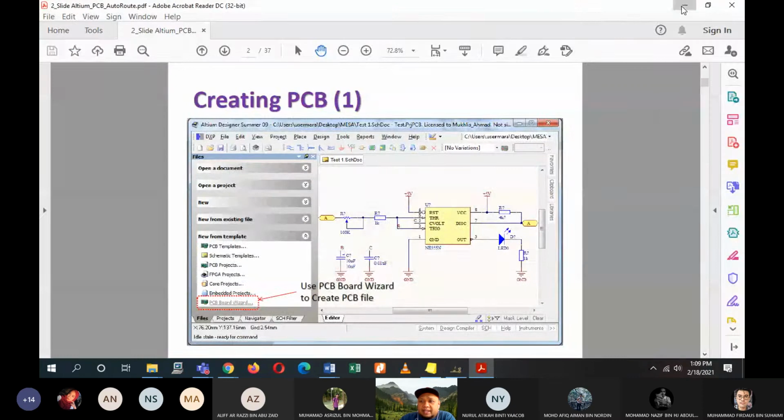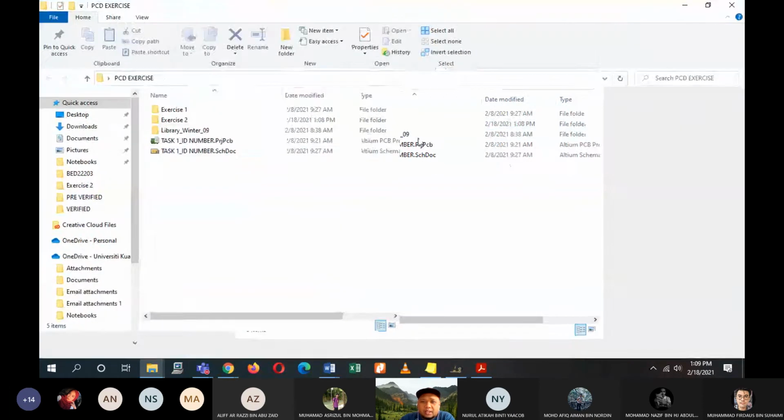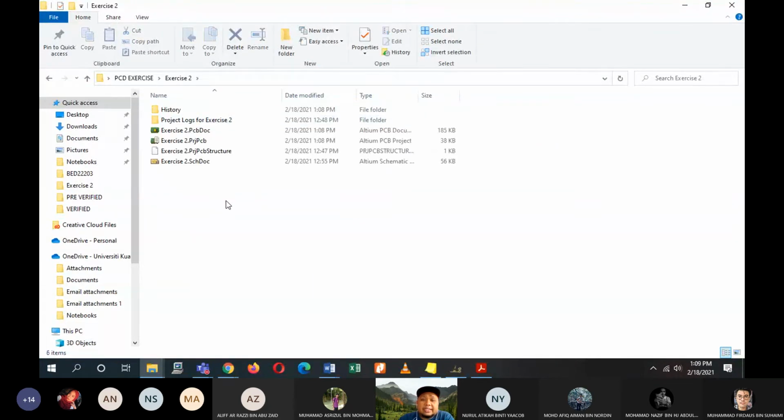Okay, now if I check back into my PCB exercise folder where I saved my folder just now, last week, in my exercise 2, I have new files which have just been created. First, we have the project PCB file. Last week, we designed them. And then the schematic document as well, that is also last week. But the PCB document file, that is the one that you have created this week. Okay, so that is what you learn today lah, creating this thing.